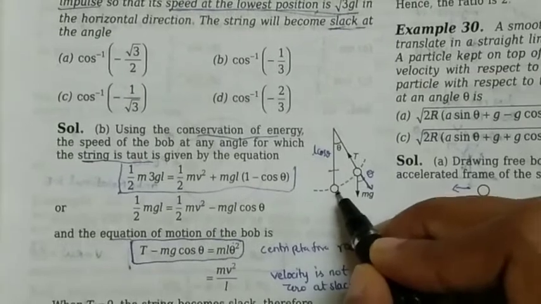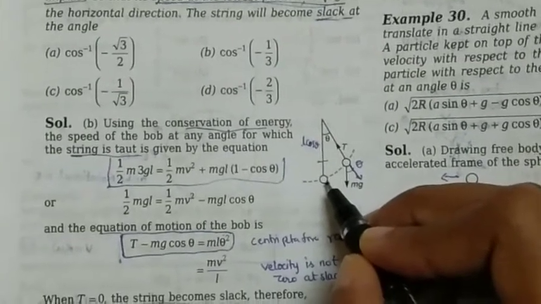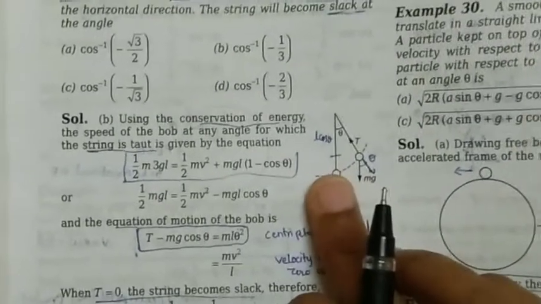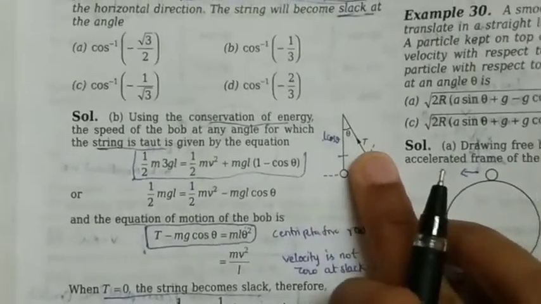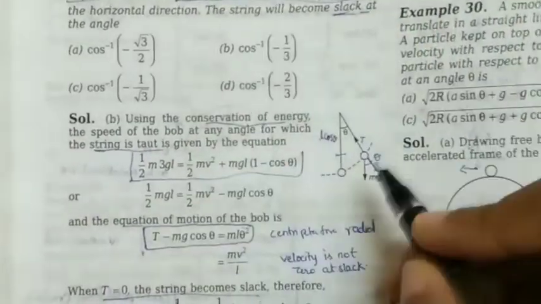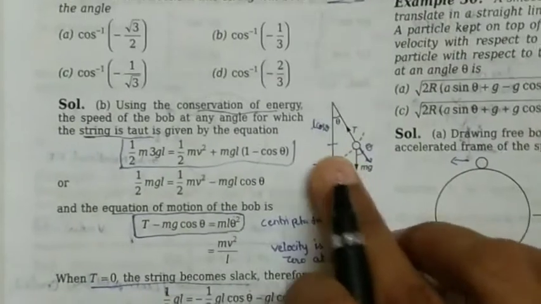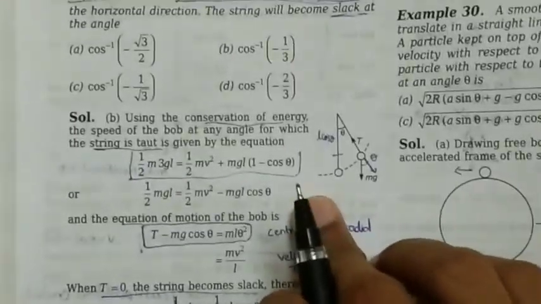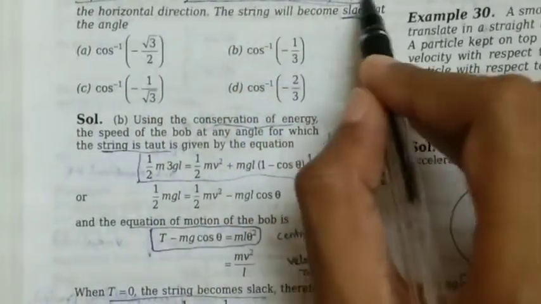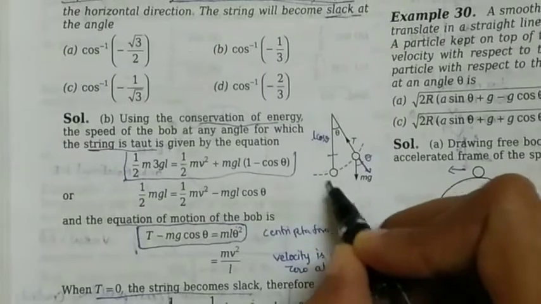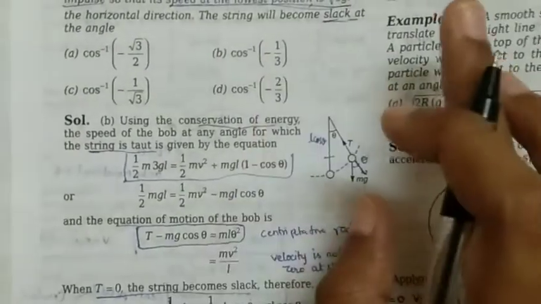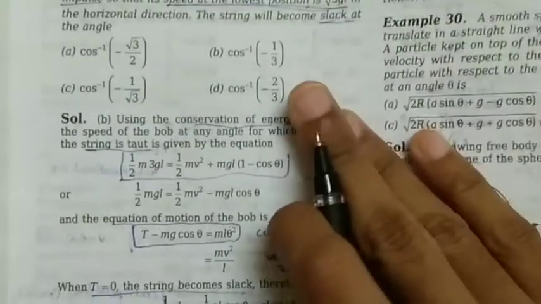At this mean position the speed of the bob would remain maximum, and it would be 0 at the highest position. So when it rises it stops and again it comes down. So in this mean position it would be having some speed in its movement. So that speed is what they are saying, its speed at the lowest position is root 3gl. So the speed of the bob at this position is root 3gl, and absolutely it would be 0 when it reaches the highest point.